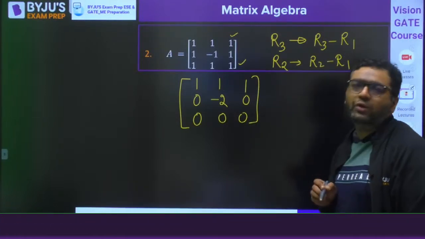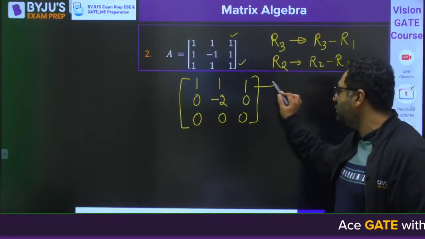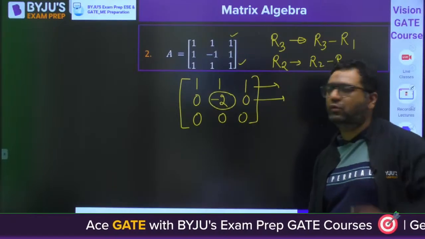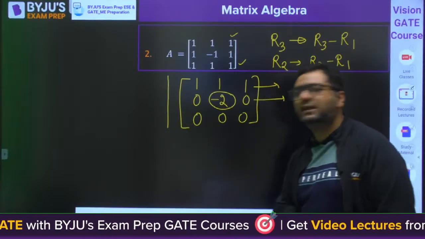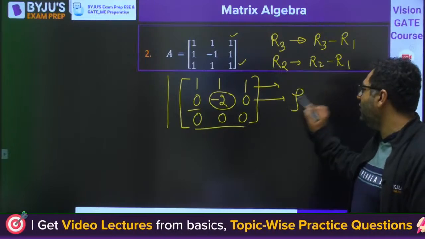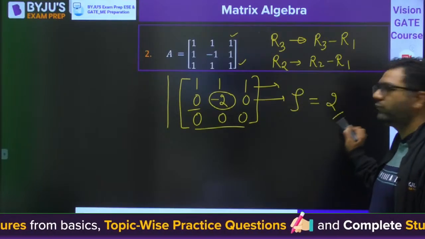And how many non-zero rows are there? This row is non-zero, this row is non-zero. If any element is non-zero, it is a non-zero row. The number of zeros is increasing. Yes, here 1 zero, here 3 zeros. So this is in row echelon form. The rank of this matrix is going to be 2.